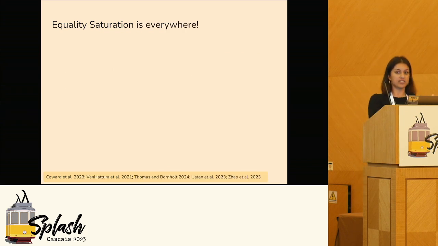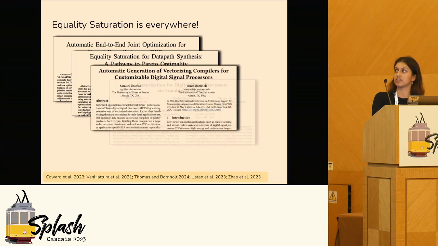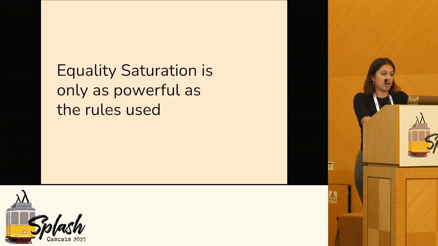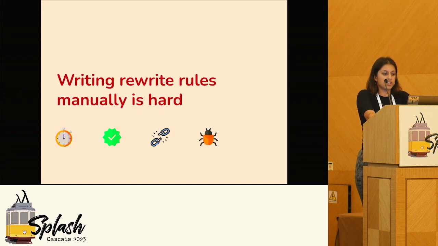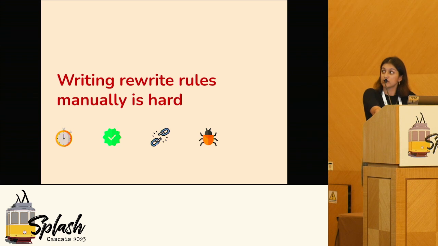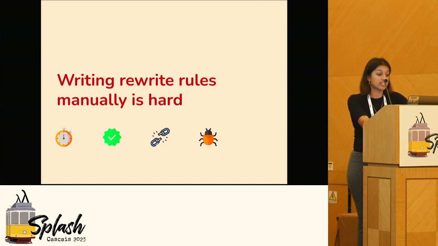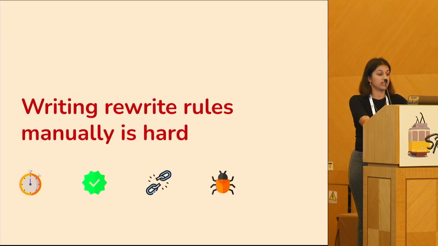And equality saturation is everywhere. There's lots of recent papers that are doing interesting things with EqSat for different applications. But equality saturation is only as powerful as the rules that you use. And writing rewrite rules by hand is really hard. It's time consuming, it takes a lot of engineering effort. It's difficult to validate the rules, which compounds the fact that a single unsound rule can compromise the soundness of your whole system. And it's difficult to debug the rules, both the rules themselves and also the performance of the rule set in your tool.